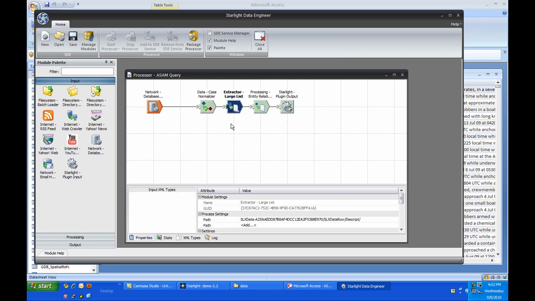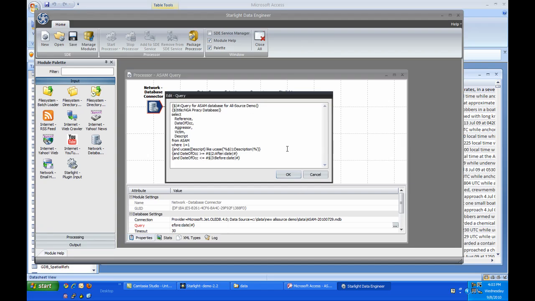Something worth noting here is that the new Large List Extractor module can very quickly find terms using very large lists containing millions of unique terms. This makes it incredibly valuable for users who have lists of interesting names, places, or other words they want to scan documents for. With 413, we've also introduced a new capability to the database connector that allows plugin creators to specify a query for users to leverage sophisticated SQL statements behind the scenes. Let's see how to do this.